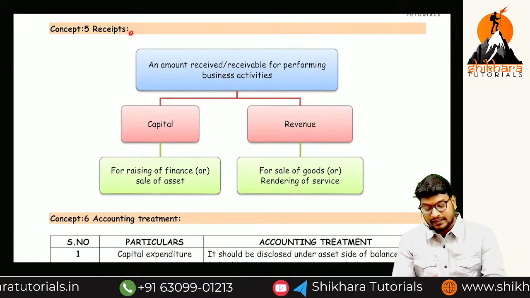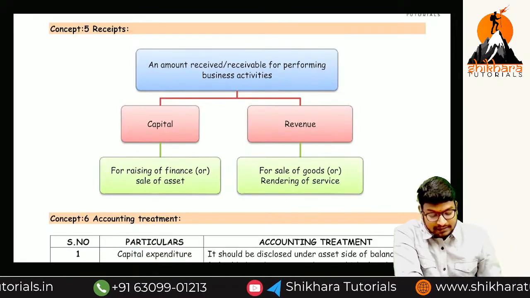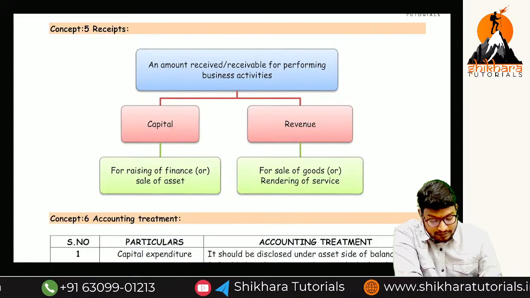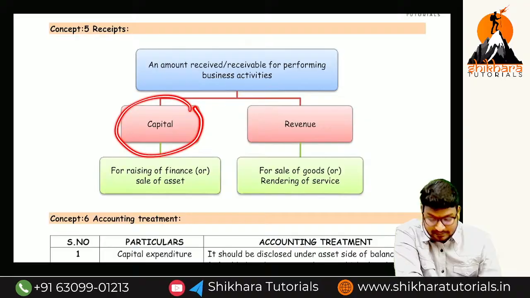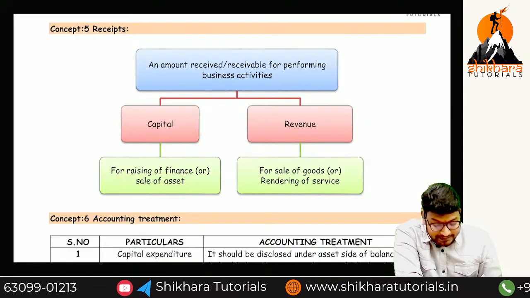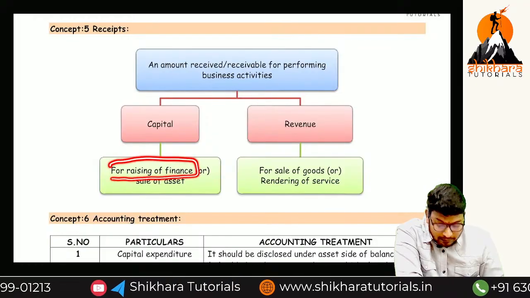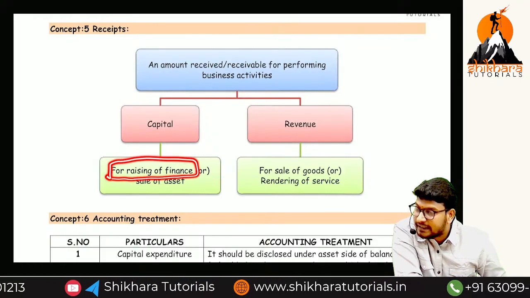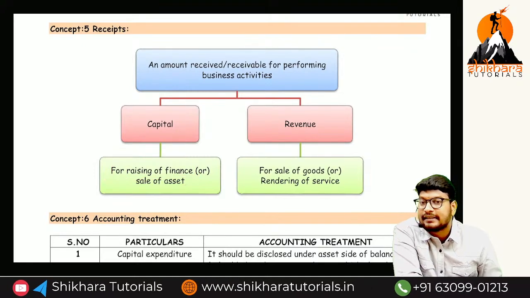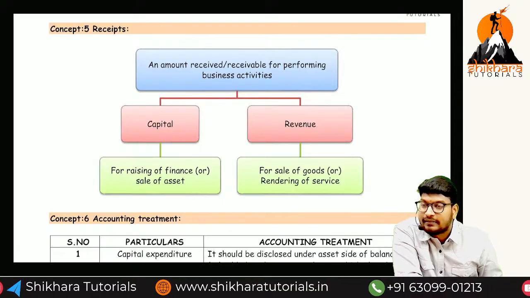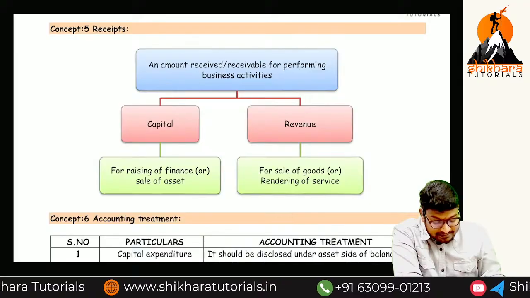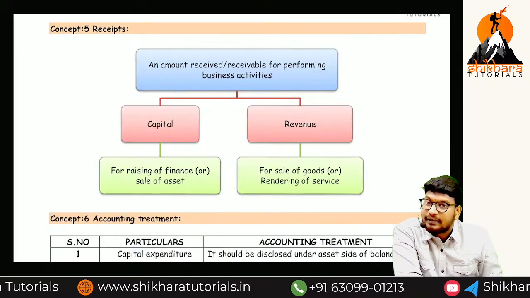So next, coming to receipts. How many types of receipts are there? 2 types: capital receipt and revenue receipt. What is the meaning of capital receipts, sir? For raising a finance or sale of an asset. Raising a finance means taking a loan. Sale of asset: if you sell the asset, does the asset value increase or decrease? Asset value decreases. If the asset value increases, that is a capital expenditure. If the asset value decreases, that is a capital receipt.